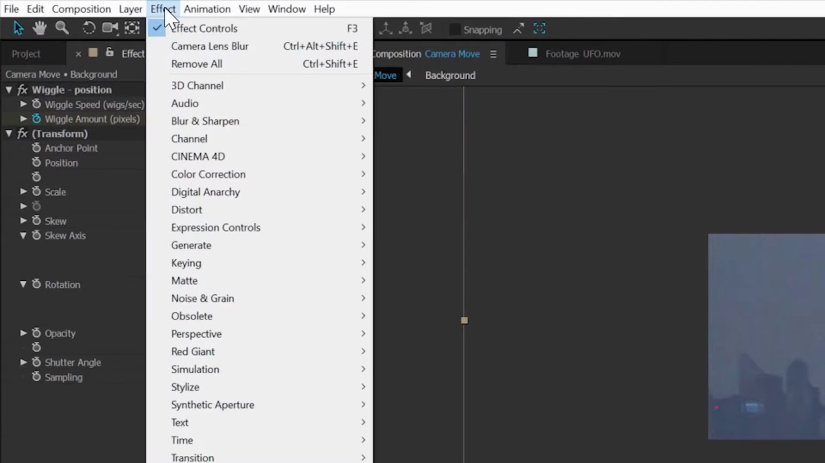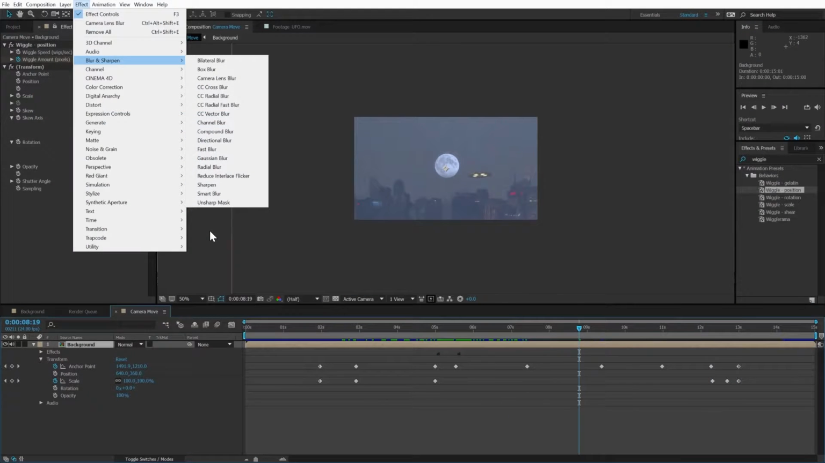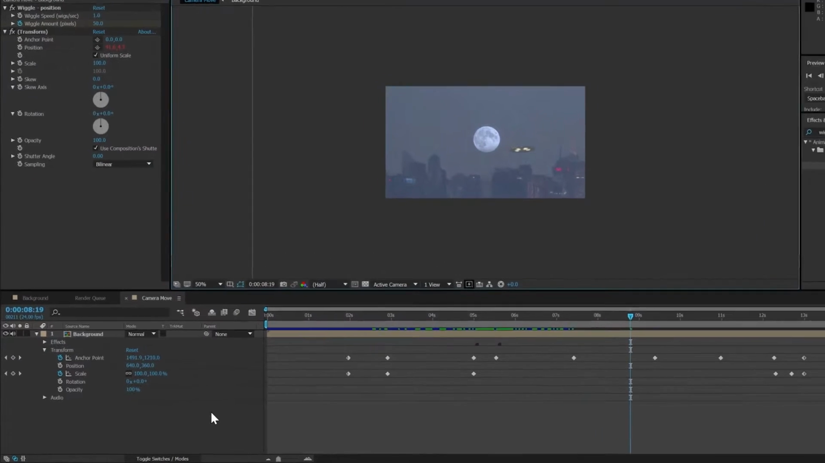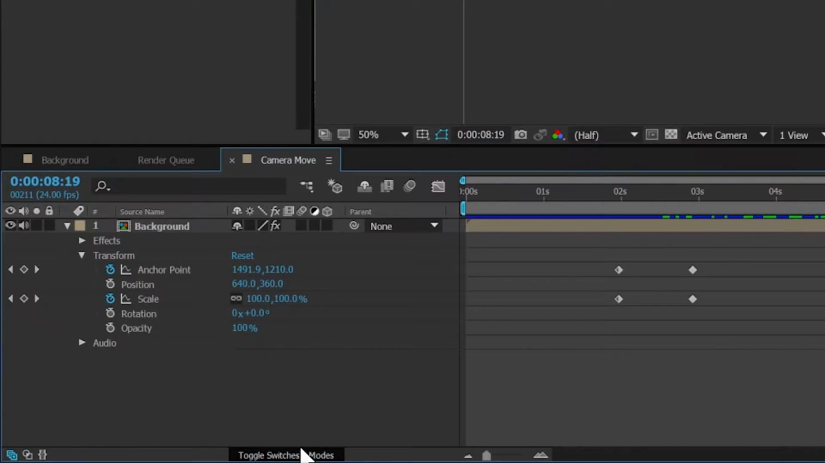Don't be confused by the blur category in the list of effects. That won't do what we need here. We want geometric motion blur, which After Effects can calculate based on the motion of the elements in a comp. To turn it on, you use two switches, and you need to make sure your timeline is showing switches by clicking the toggle button down here.